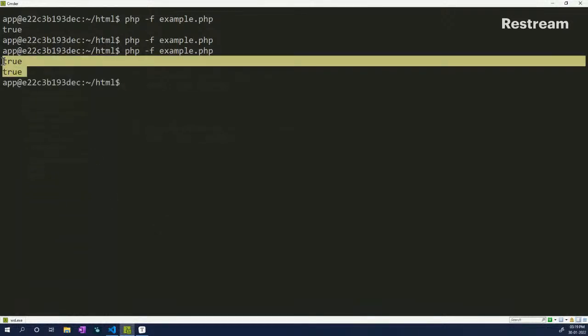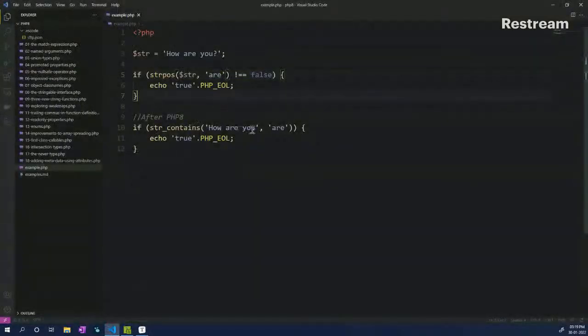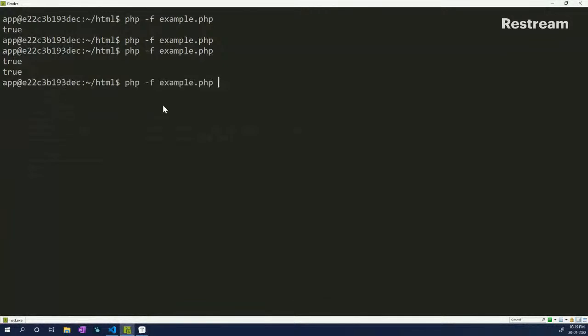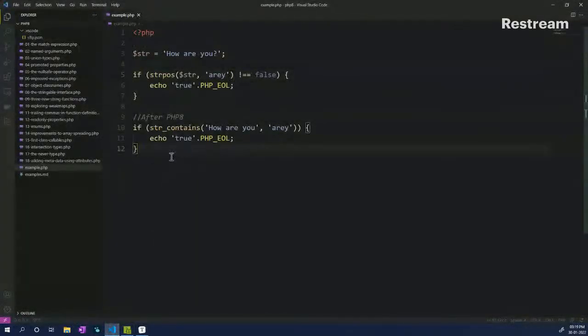Now if I save and run, both of them are returning true. And if I change something to this, and here also I change it to this, it doesn't return anything. So for everybody using PHP 8, you can move on to using str_contains for any of your search-related logic. But if you have to give backward compatibility to PHP 7 and so on, you can use the older approach. Okay, great. So this is the first of the three methods that have been introduced.